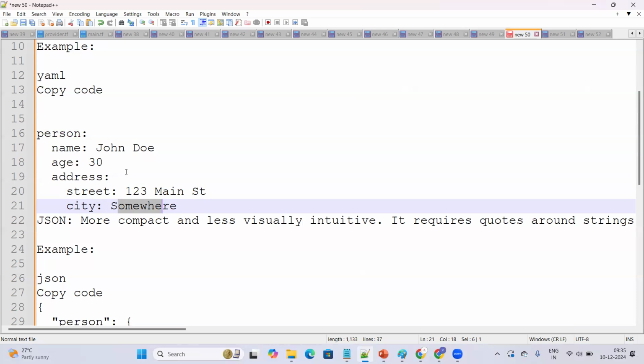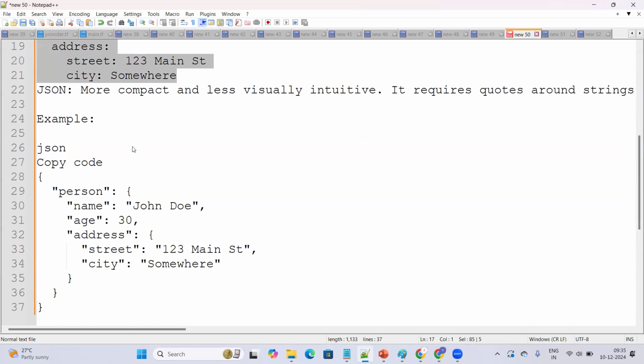Syntactically, after writing the key, we should give a colon. Is it a colon or semicolon? We should give colon. So for name, we represent the key, colon, and then we should give some space. After leaving the space, only then we pass the value. So this is how we write an AML file format.